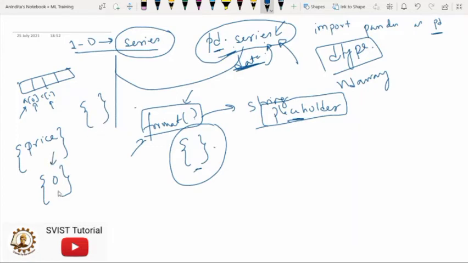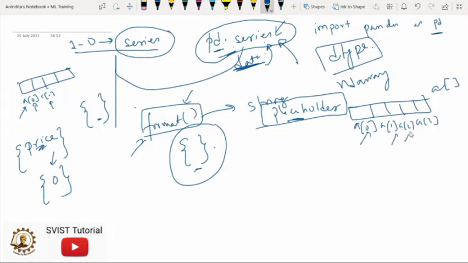Now, what is this index? If I define this concept, then it will be easier for you to understand why I am writing this thing. Whenever you are learning any programming language, say we are talking about one array. In case of an array, we generally write a of 0, a of 1, a of 2, a of 3, like this. So here 0, 1, 2 and 3 are the indexes.